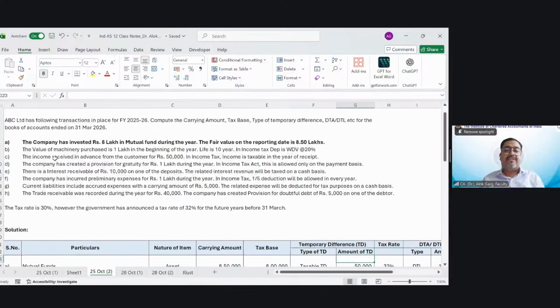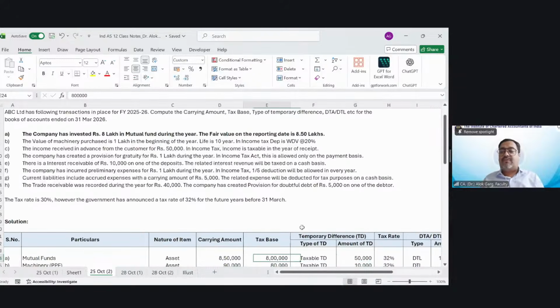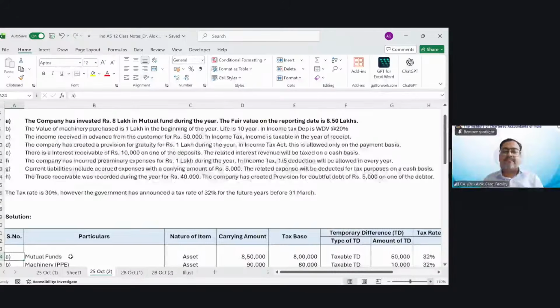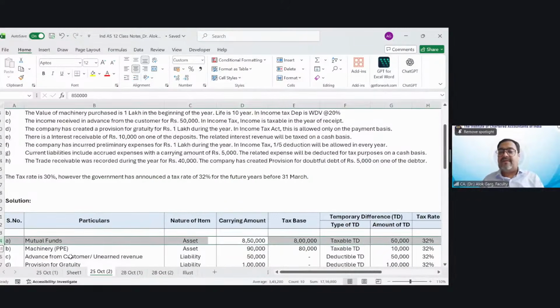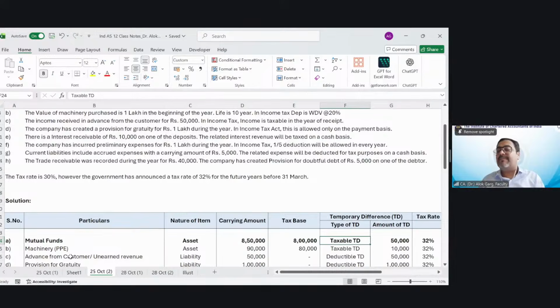Okay. So friends, mutual fund. What is a mutual fund? Mutual fund is an asset. So carrying amount of the mutual fund is 8.5 lakh. Tax base is 8 lakh. It is a taxable temporary difference. And the amount of temporary difference is 50,000, 8.5 minus 8. This is a taxable temporary difference.